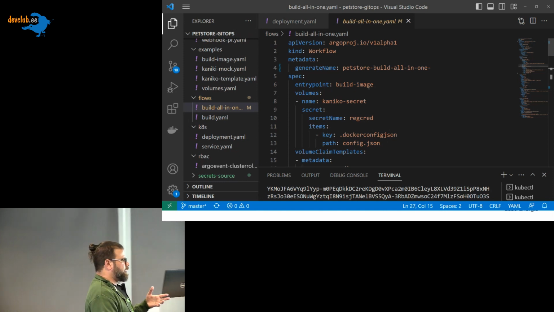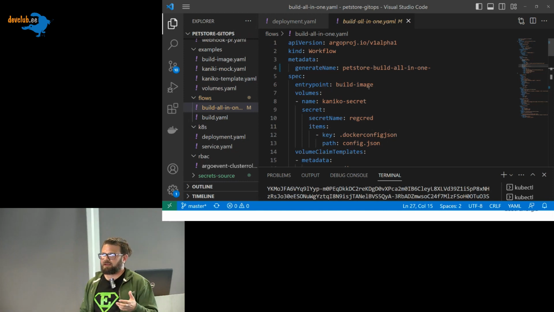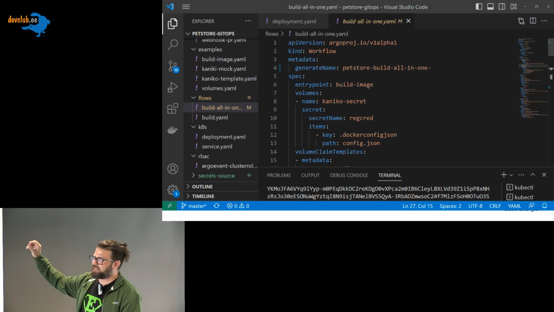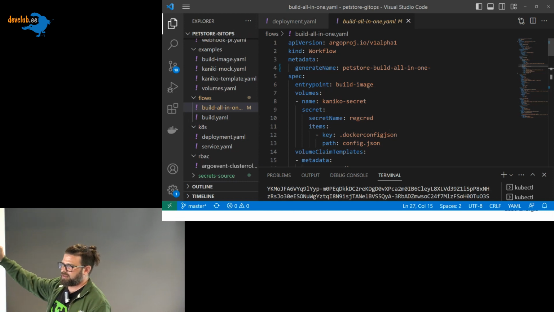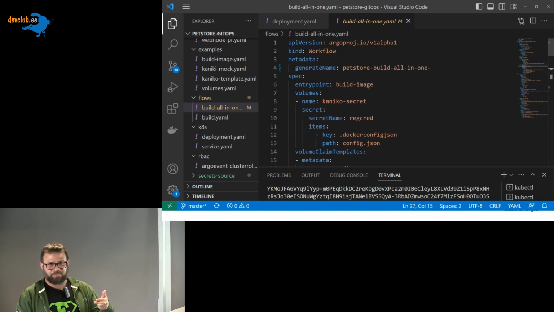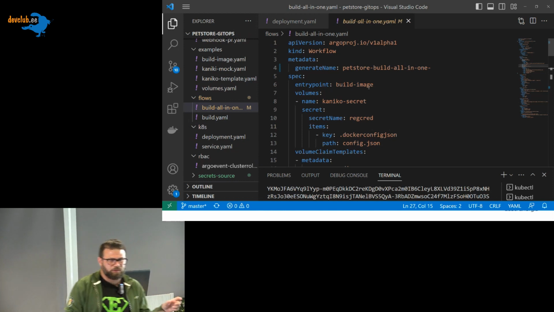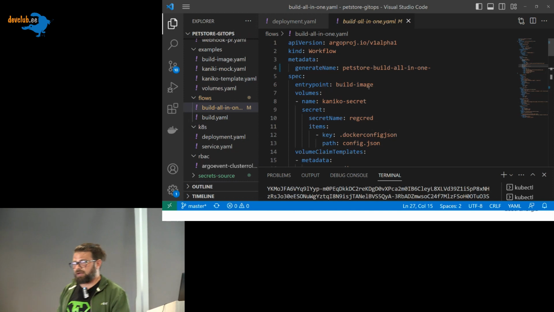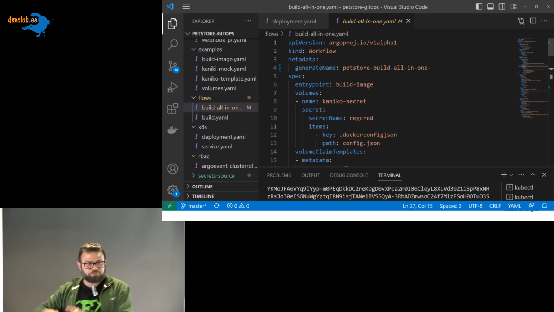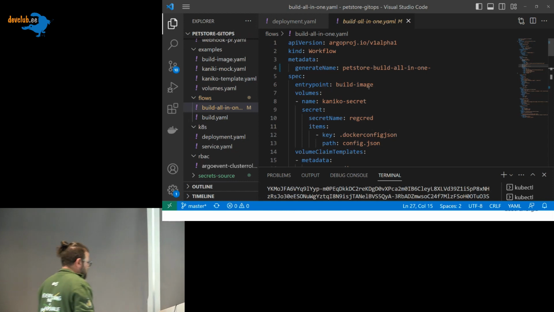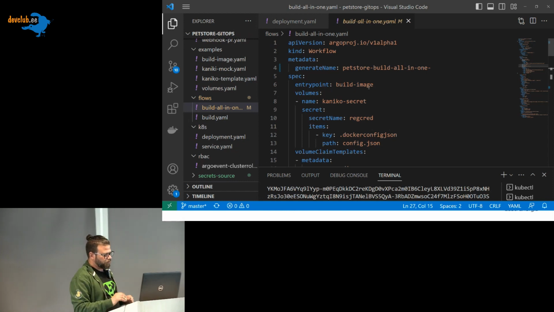What are the advantages of using a generated name? Argo Workflow will complete it with some hash at the end, so we don't have two different pods with the same name. We are creating just the prefix, and Argo Workflow at some point will add a hash at the end, so you will not have collisions between your pod names. This is what is recommended.